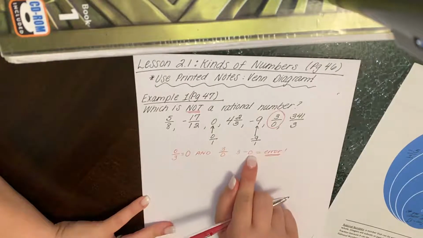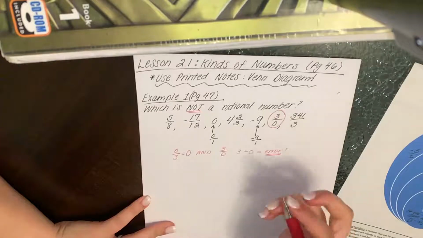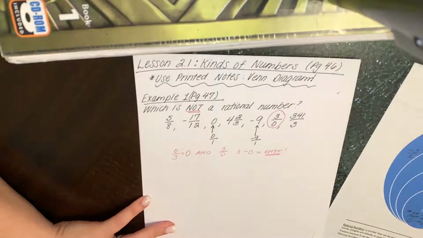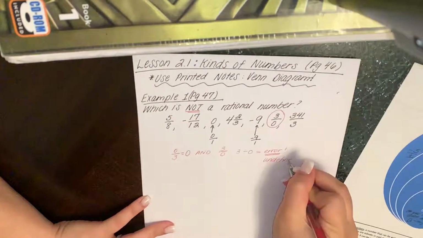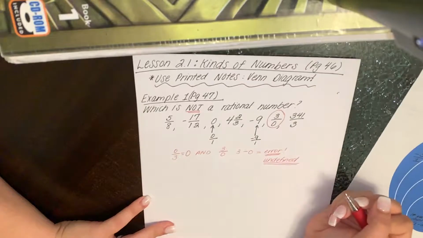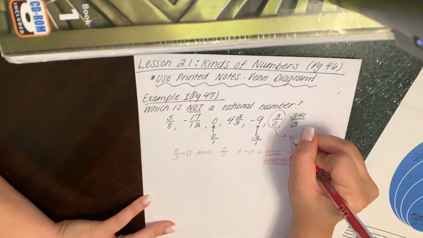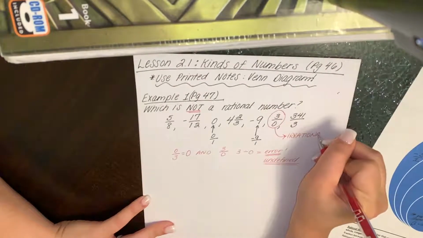And that's because you really can't divide by 0, right? So this is what we call an undefined answer. We did see this in our recent lesson, and because it's undefined, this is what we consider irrational. Okay?